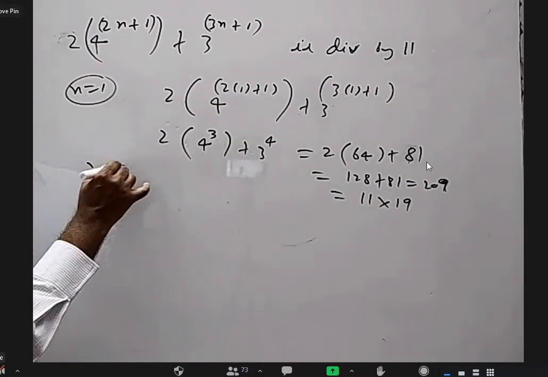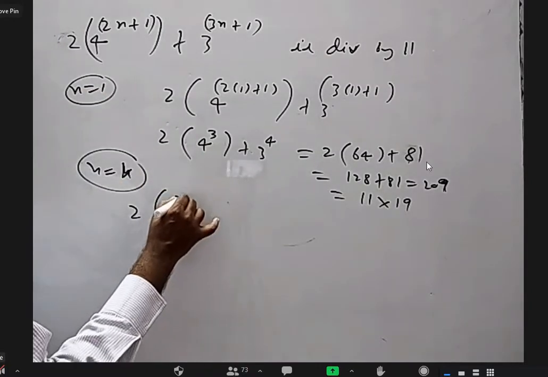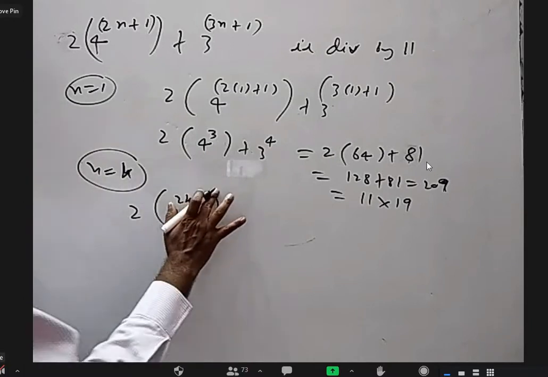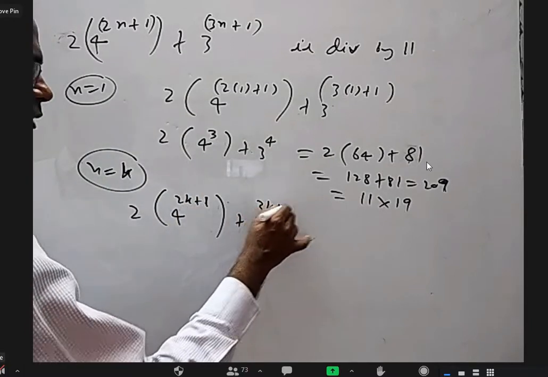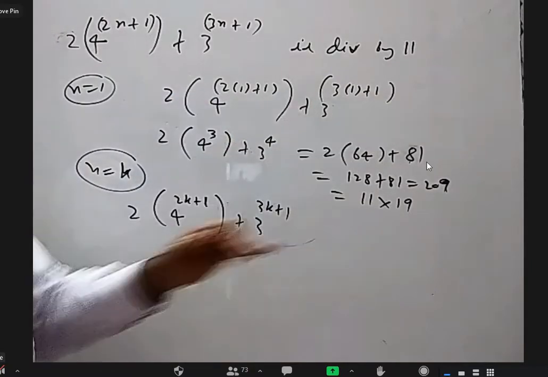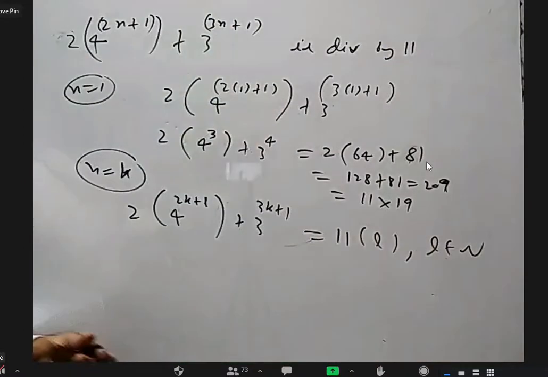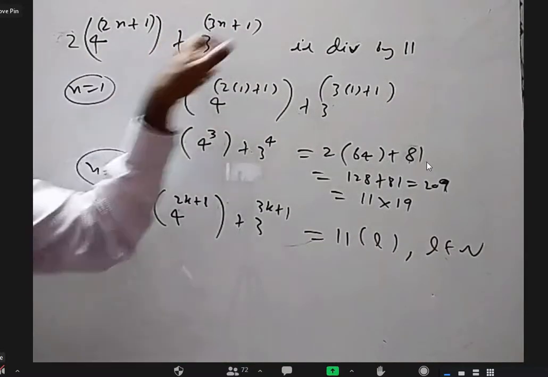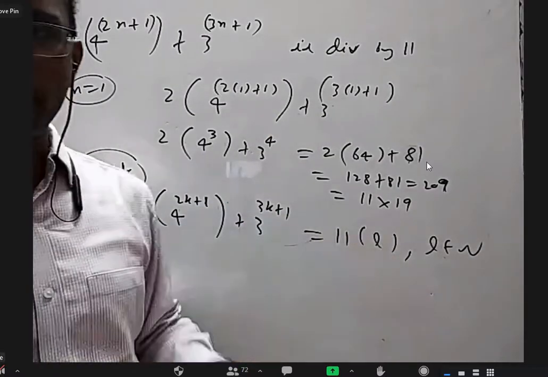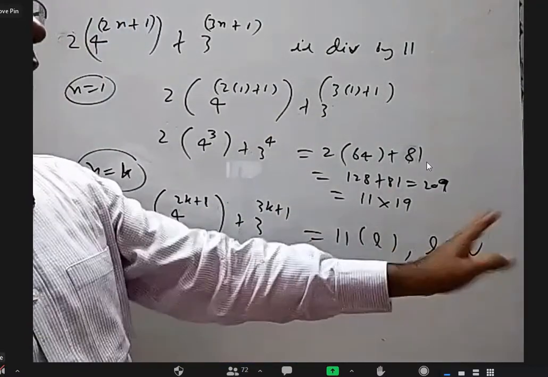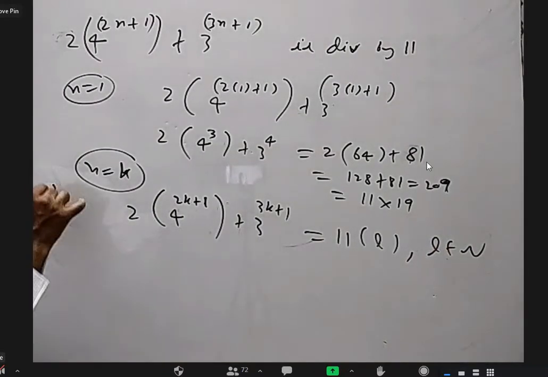For n equal to k, we should assume it is correct. Means 2 into 4 power 2k plus 1 plus 3 power 3k plus 1 is divisible by 11. So I can assume it is equal to 11 into some L, where L is a natural number. I should put n as k and say it is divisible by 11. In the next step, you can write L or lambda, something, I don't care. 11 into some big natural number. Now, we are only assuming.